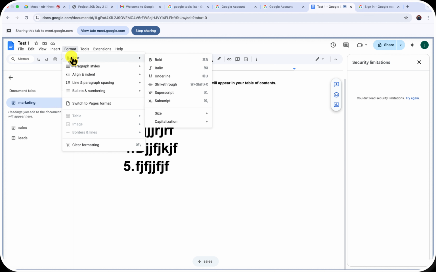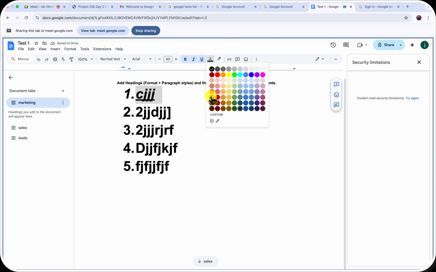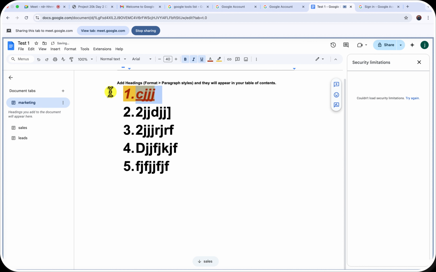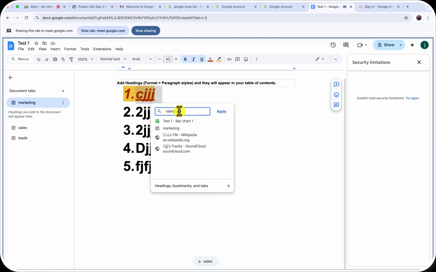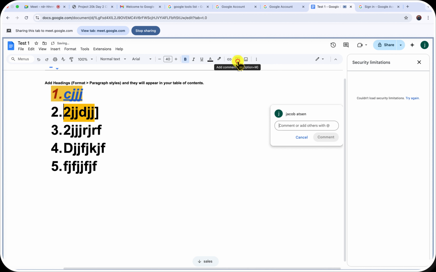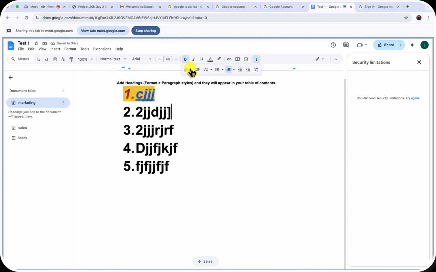In format, you can underline it, you can change the color, right? In here you can use the highlighter, so you are giving it a background color. And then again in here you can decide to make it a link and you apply it, right? You can add comments, and here you can add an image. So these are just shortcuts to what we actually saw previously.